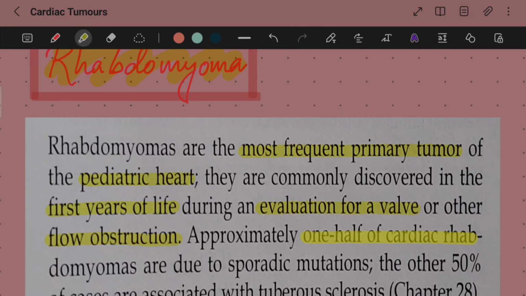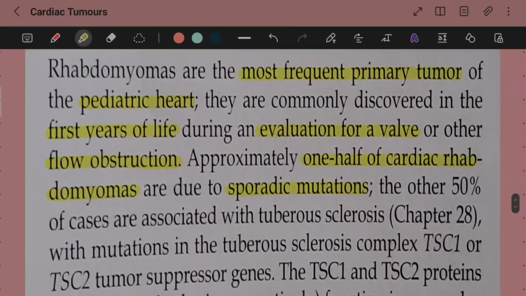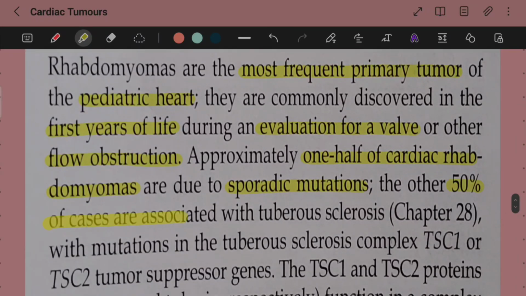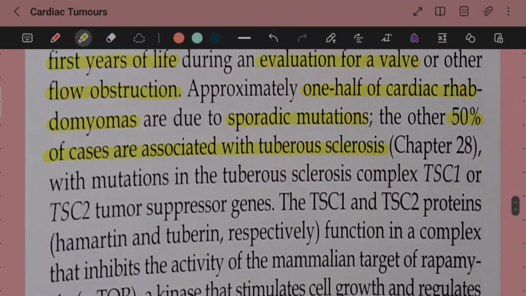Approximately one half of the cardiac rhabdomyomas are due to sporadic mutations. The other 50% of the cases are associated with tuberous sclerosis, with mutations in the tuberous sclerosis complex TSC1 or the TSC2 tumor suppressor genes.